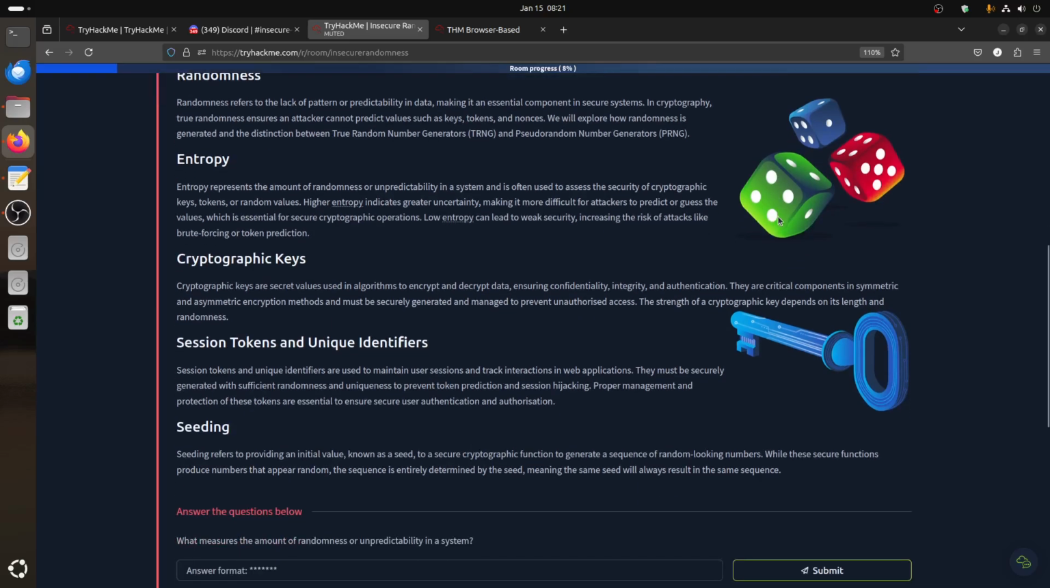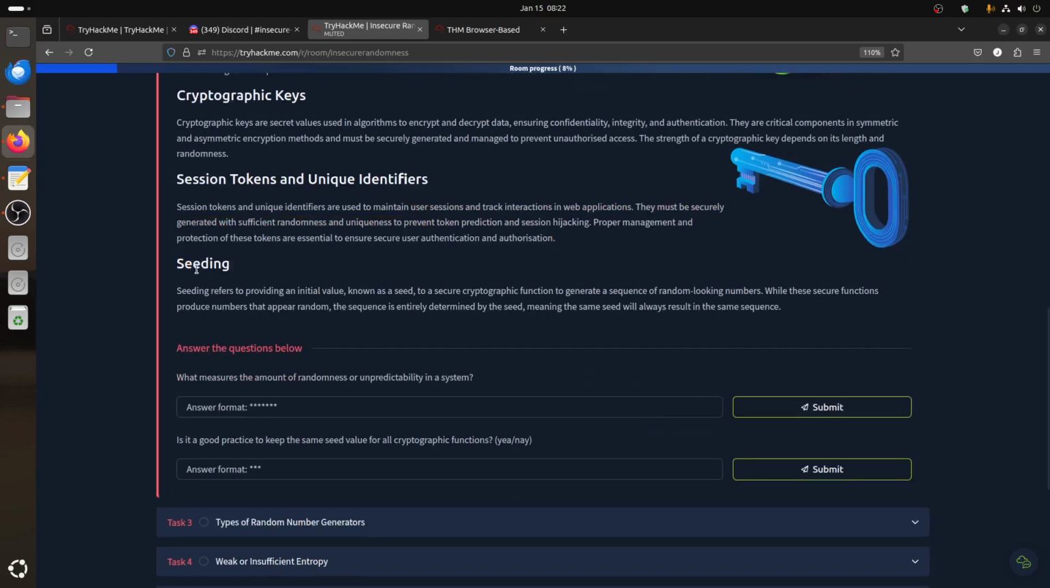Cryptography keys, if you do cryptography with a symmetric or asymmetric key, a cryptography key has set values for an algorithm to encrypt and decrypt data. We know about this. Session tokens and unique identifiers: this is also the session when you log in. It's a unique identifier used to maintain the user session for login, logout, and all of that. Seeding is used to generate the random keys and all of that. Seed refers to providing an initial value.